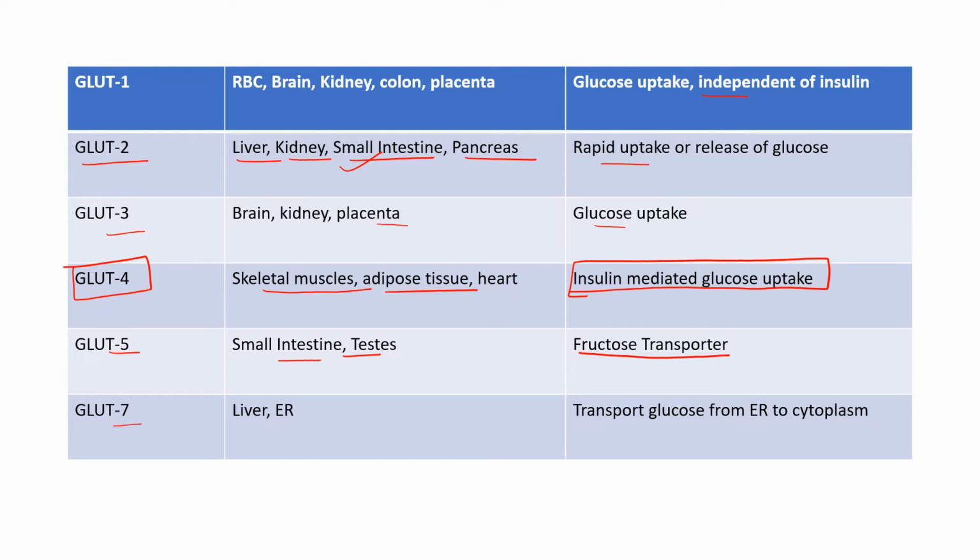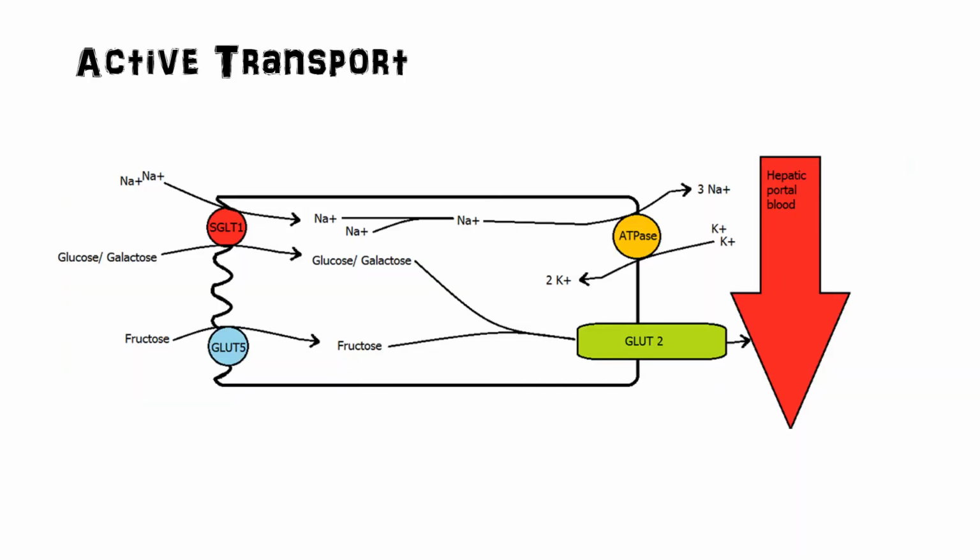Then GLUT7 is present in liver and ER. ER is endoplasmic reticulum. This transports glucose from the endoplasmic reticulum to the cytoplasm.